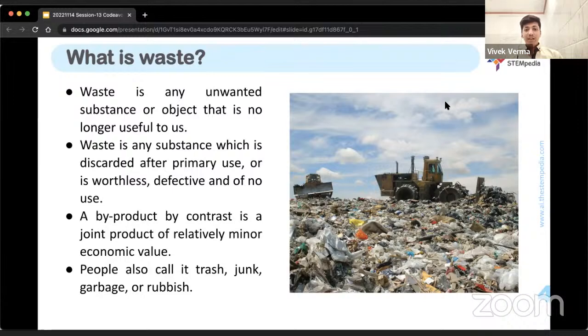The packet of chips, when it had the chips, was the most amazing thing ever. You won't be sharing it with anyone. But once you are done eating that, you don't like that packet of chips near you. You feel like, oh, now it is a waste. I need to throw it in the dustbin. So that is waste: an unwanted substance that is no longer of use to you, that you want to discard, that is worthless for you.